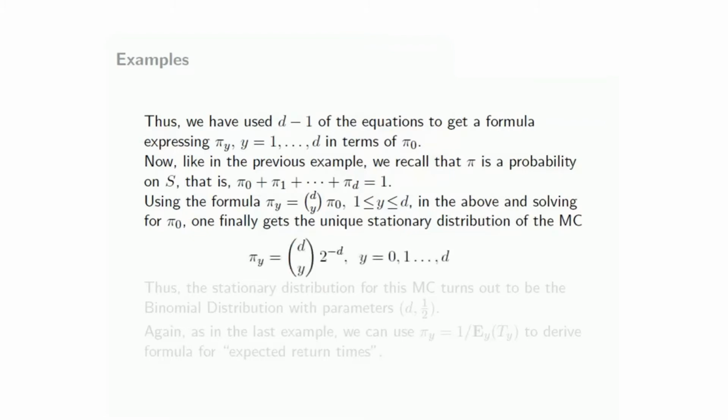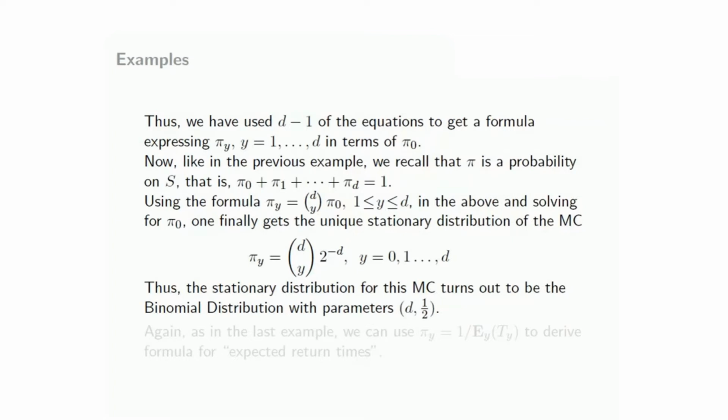So from that you end up getting the value of pi 0 to be 2 to the minus d, and from which all the pi y's become d choose y 2 to the minus d. So we have obtained the unique stationary distribution, and this should look like a very familiar probability distribution. This is a stationary distribution for this Markov chain, and it's exactly the binomial distribution. If you remember the binomial distribution, this is a binomial distribution with parameters d and half.